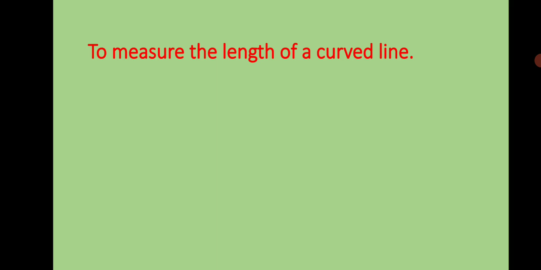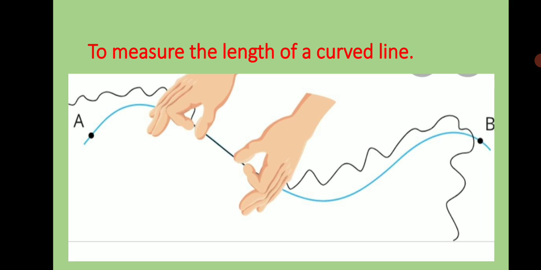Suppose we want to measure the length of a curved line. What should we do? We can measure the length of a given curved line, say AB, using a thread. For this, we first put a knot or a mark on one end of the thread and keep this at point A of the curved line. We then carefully move the thread along the line in small steps. We continue doing so till the other end B of the line is reached.